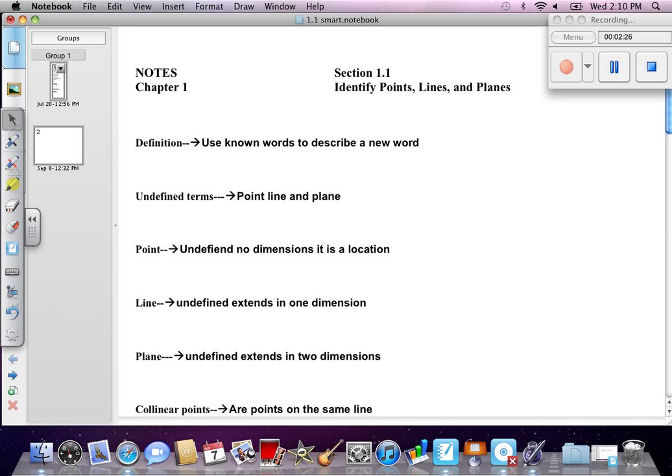Collinear points are points on the same line. Get it? They coexist on a line. Collinear.